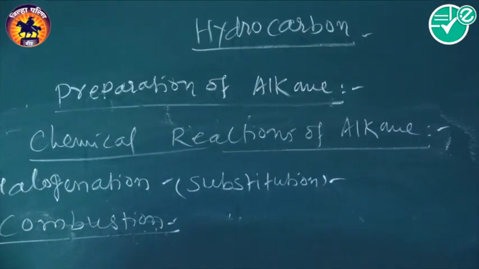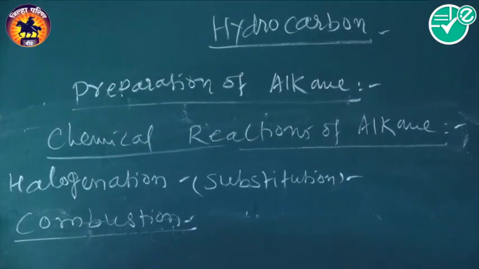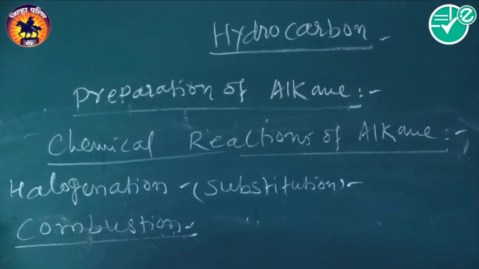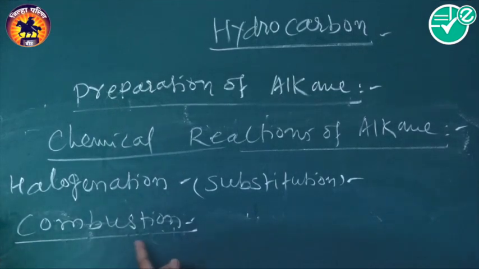Combustion: when methane burns in presence of oxygen, there is a formation of carbon dioxide and water molecule, and it gives a large amount of heat energy. Therefore, this alkane is used as a fuel.